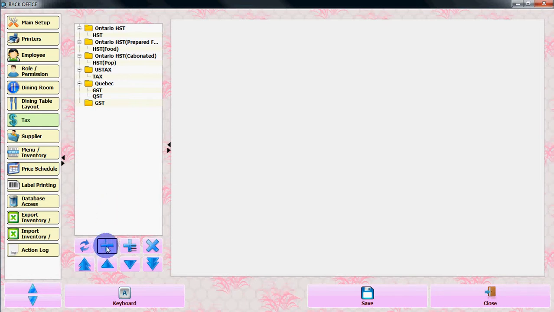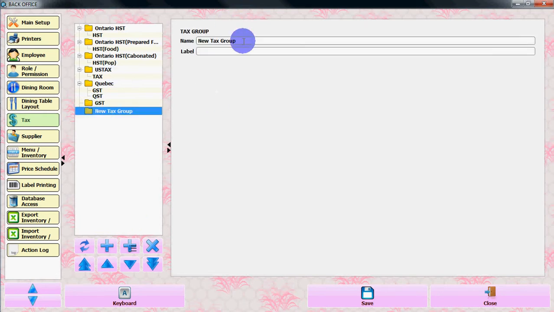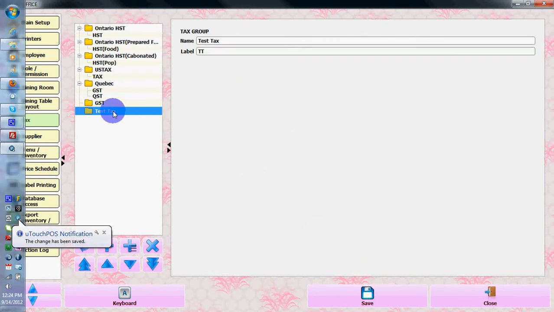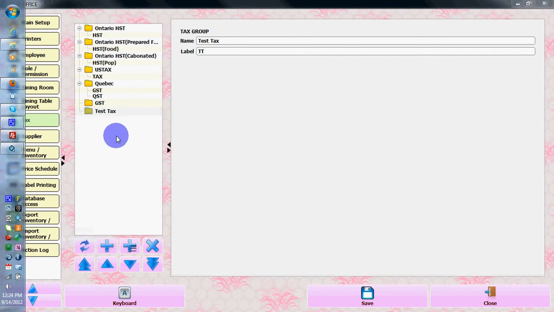From here, let's add another tax group. You need to give a name. Let's say test tax, and you can put a name. Let's say TT. It's a label. It will show on the quick sale. Save it. So we made a group for tax.